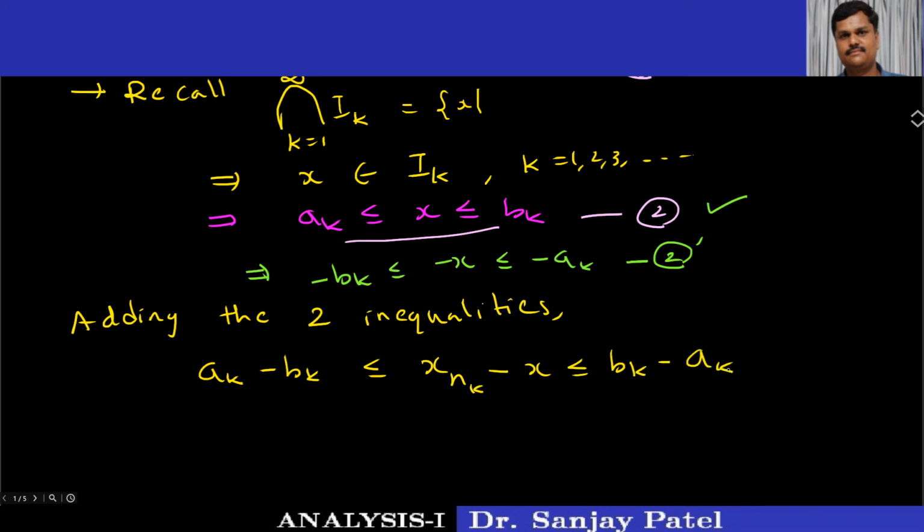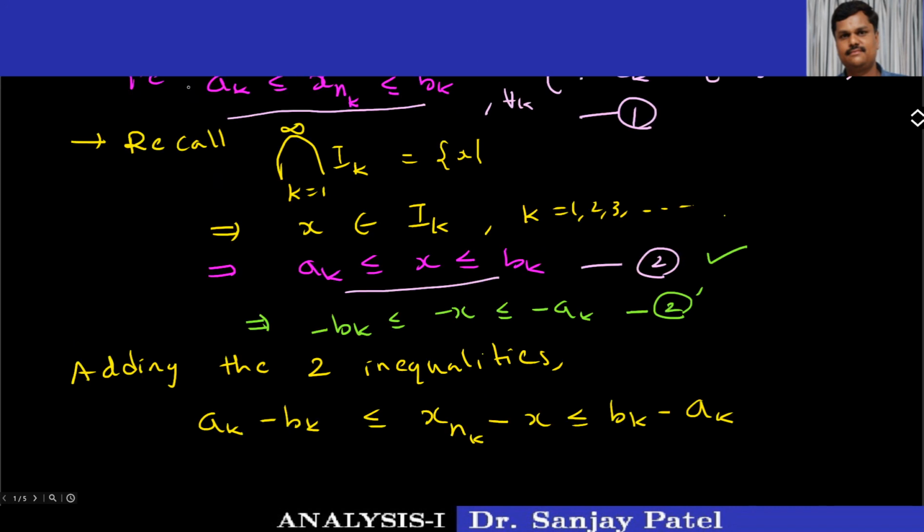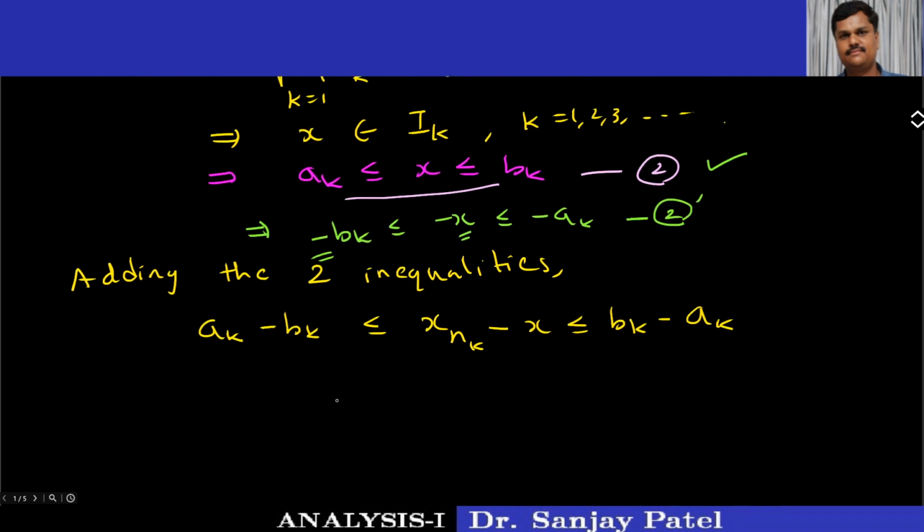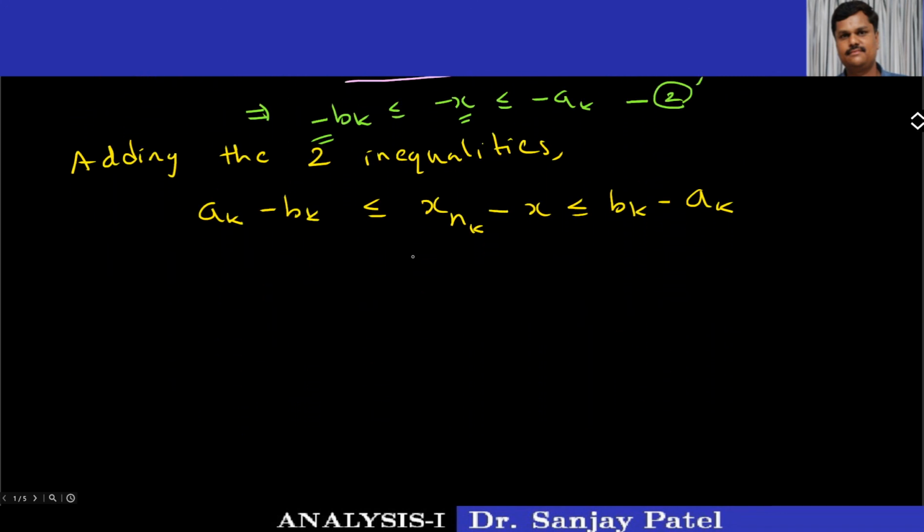Let me show you both the inequalities so we'll understand. Adding this term and this term, that is ak minus bk, adding xnk and this minus x, we get xnk minus x, and this inequality I can rewrite as,